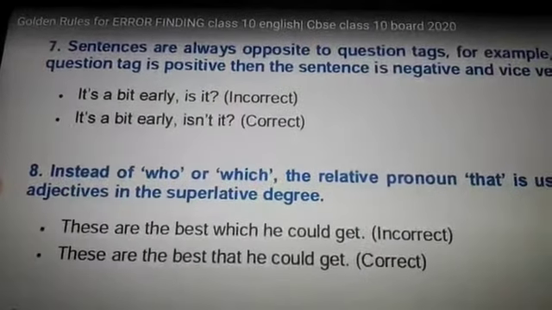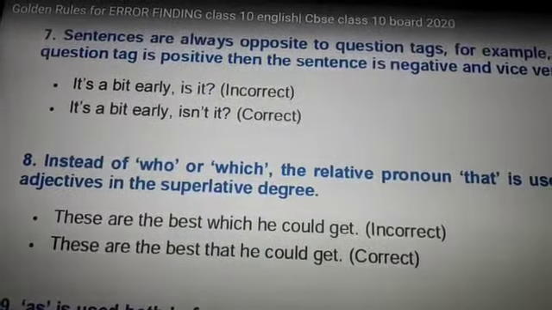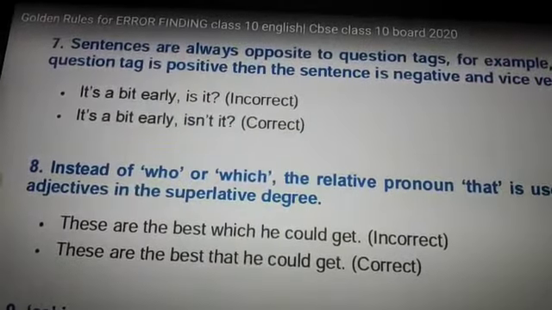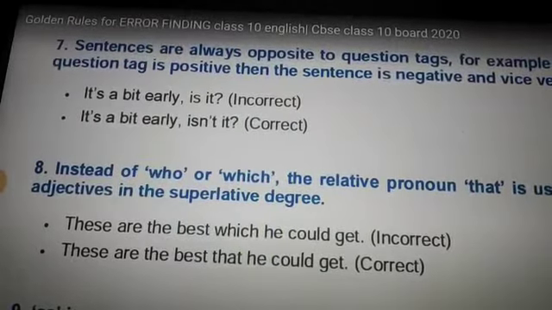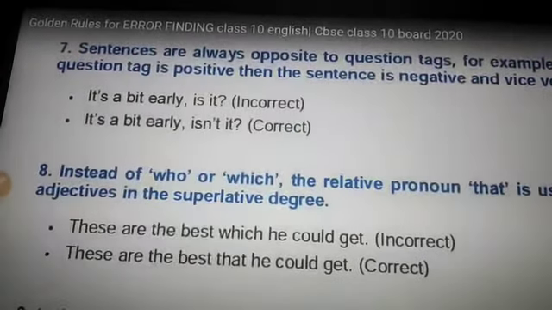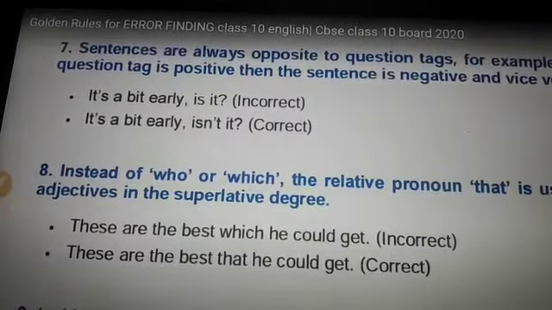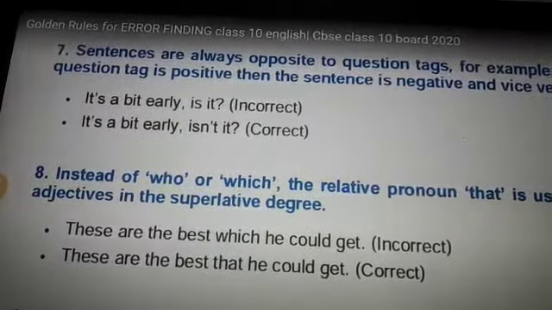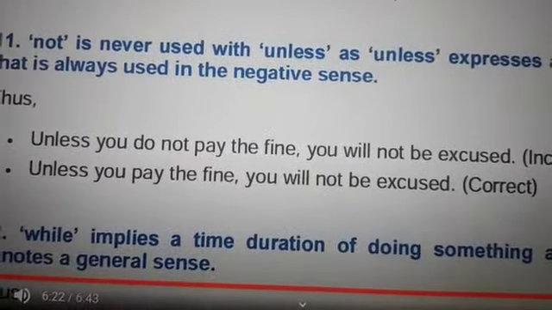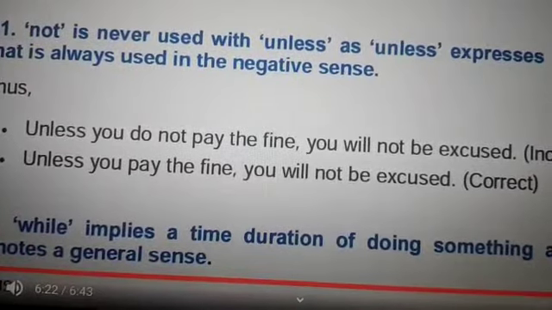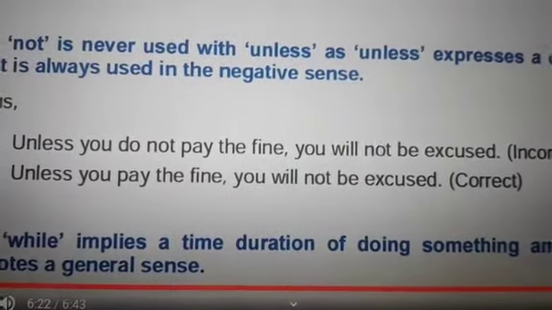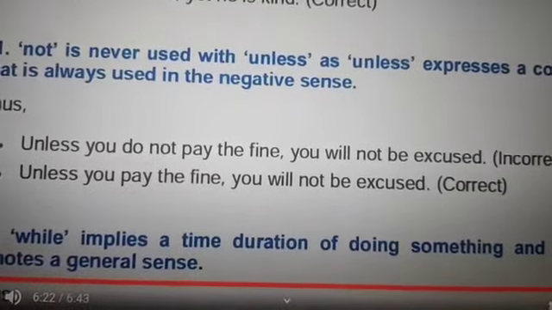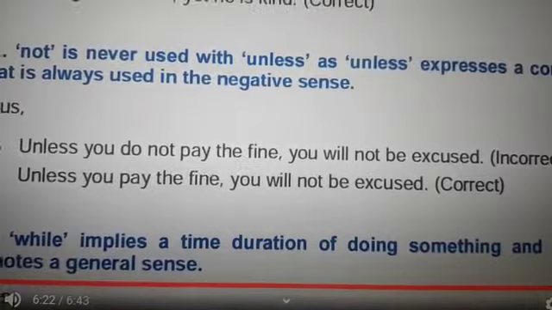Let's take another example. "This is the frock which my mother bought me." Here the usage of "which" would be correct. But when it is preceded by a superlative degree, then "that" would be the correct usage. And the next one is: "not" is never used with "unless," as "unless" expresses a condition that is always used in the negative sense, as "unless" itself contains the negative meaning.